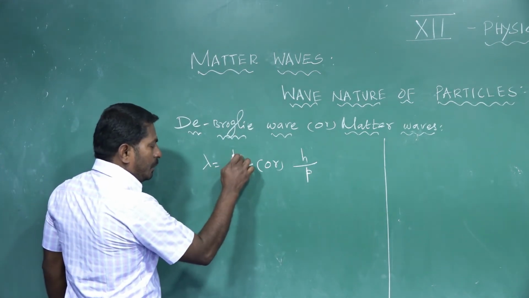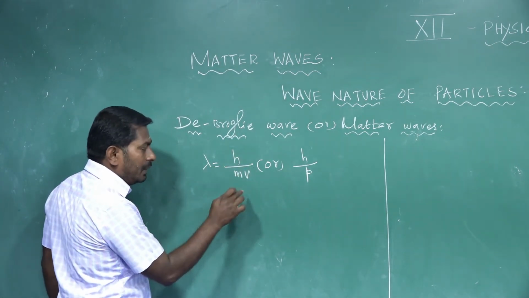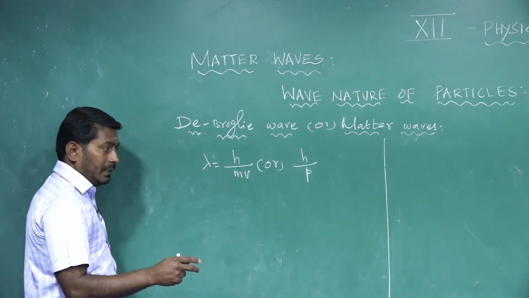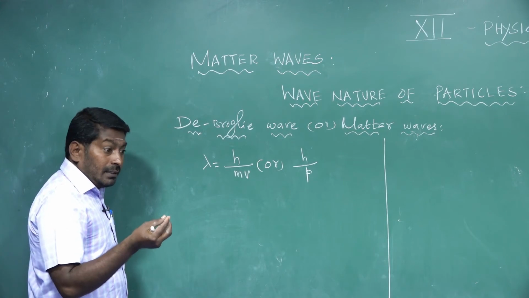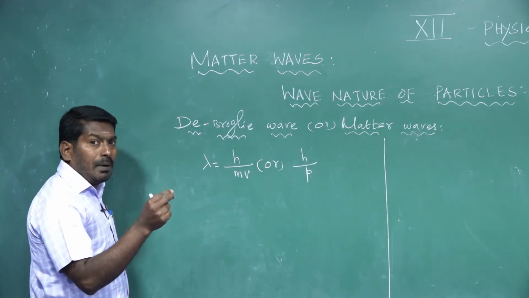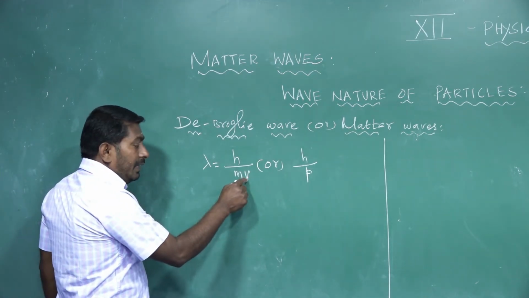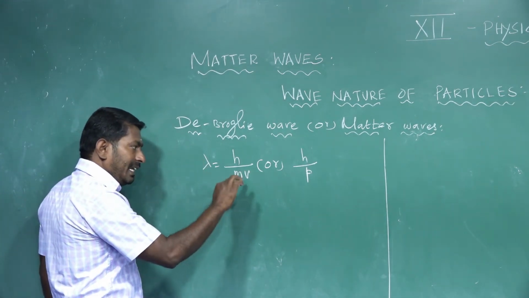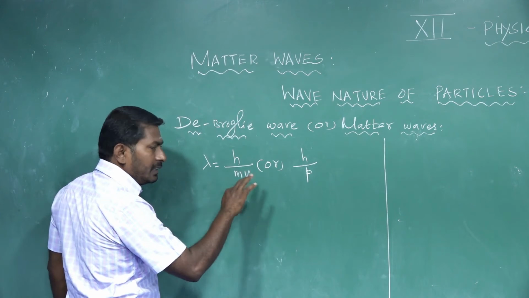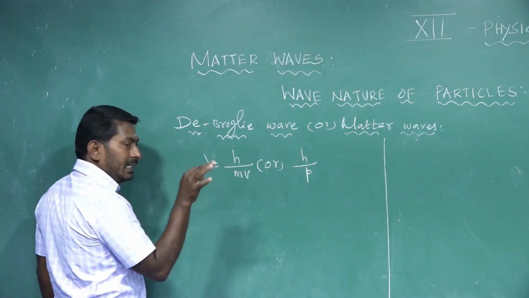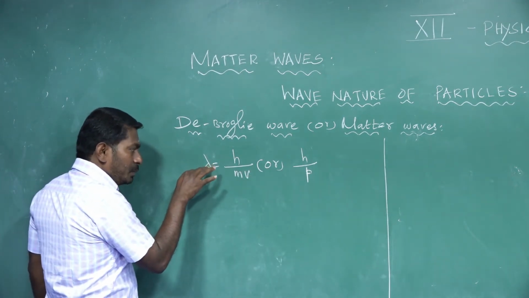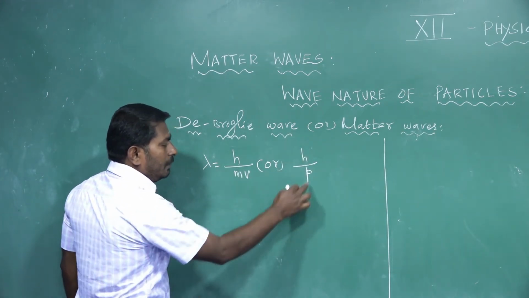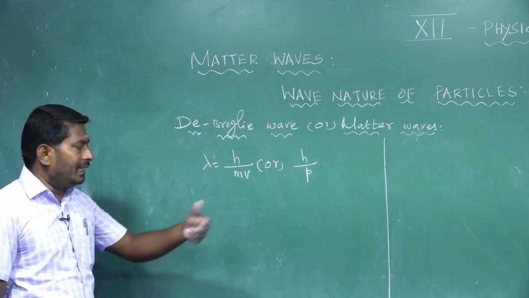Lambda is equal to h, Planck's constant, divided by the mass and velocity of a material particle like an electron, proton, neutron, or any other material particle. If I am taking a different particle like a photon, that velocity v is replaced by speed. Material particle means that if a material particle is in motion, it possesses a definite velocity, and the motion is associated with a wave. That wave is called a matter wave. The expression for the wavelength of a matter wave is lambda equal to h divided by mv, or h divided by p, where p is the momentum of a moving material particle.